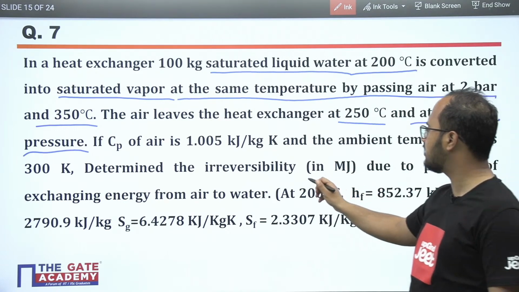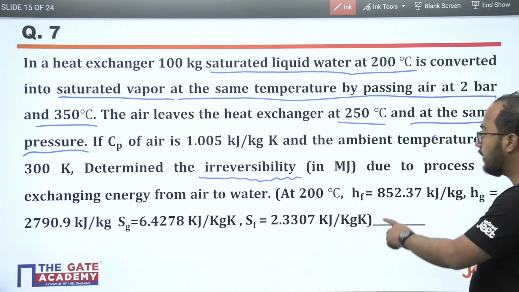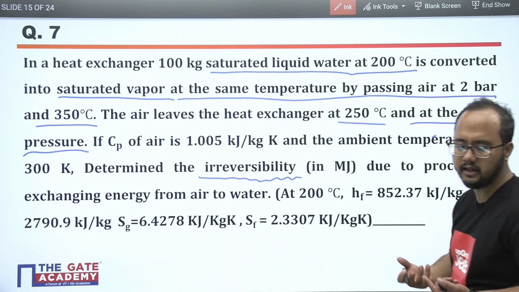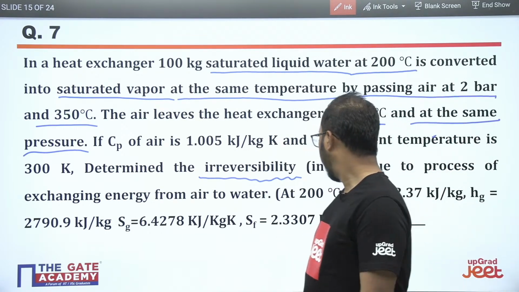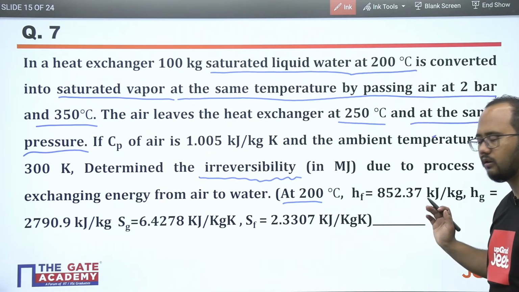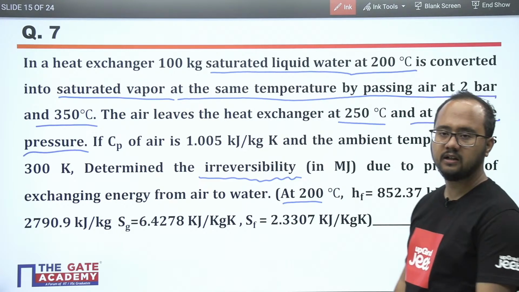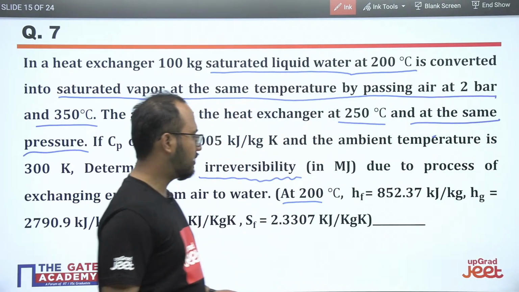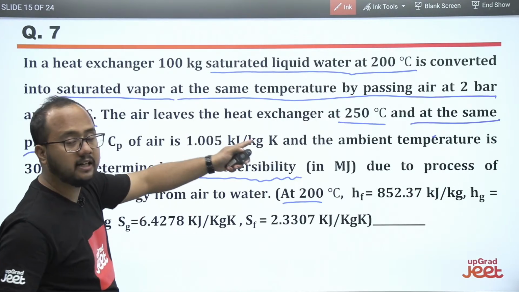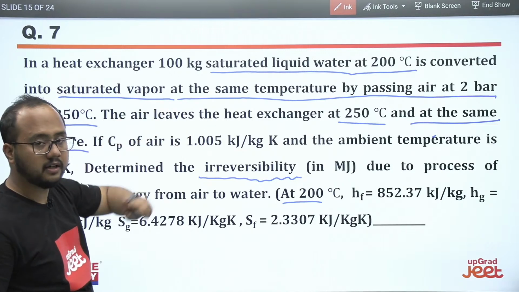Determine the irreversibility. Again, irreversibility, very important. In megajoule, due to the process of exchanging energy from air to water, heat is transferred from air to water. At 200 degrees Celsius, they have mentioned hf, hg, and sf, sg, all the values. Now see, very important. So they have mentioned what? The heat exchanger is there and saturated liquid is converted into saturated vapor, right?